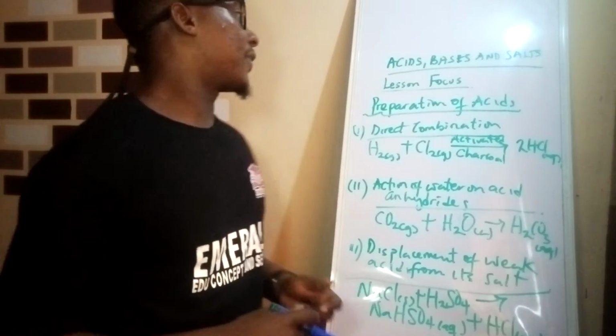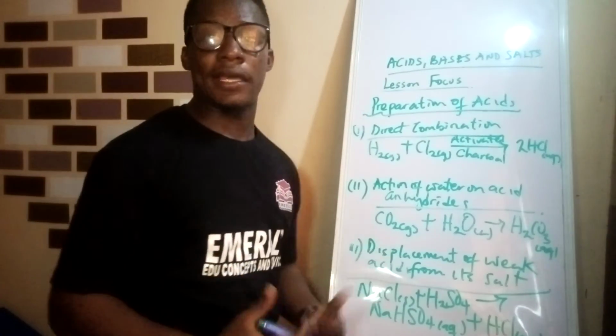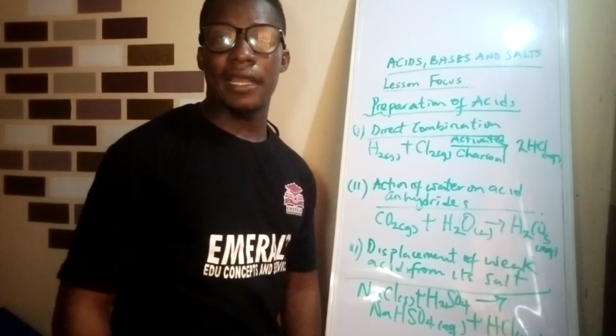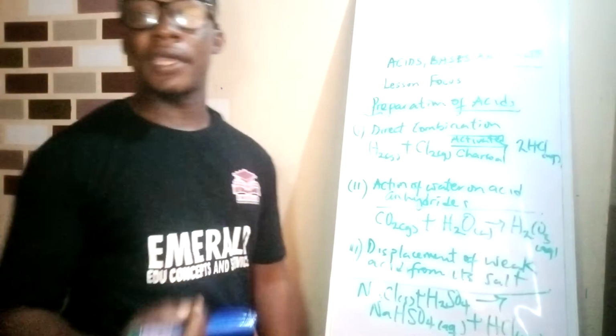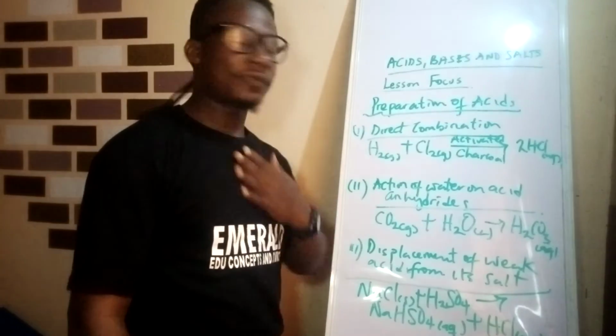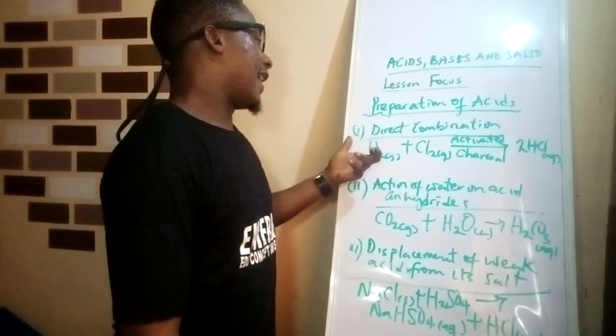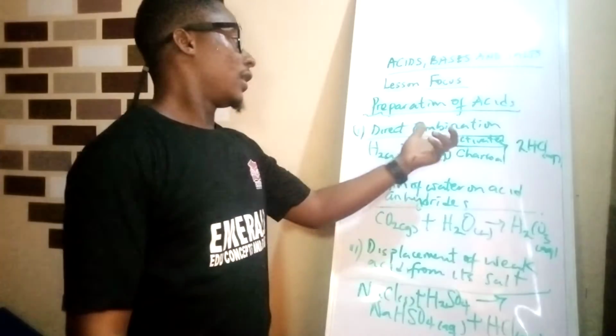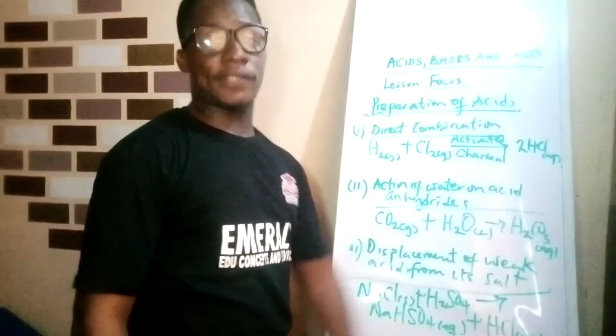Okay, there are three major ways to prepare an acid. So let's go to preparation of an acid. Number one is direct combination. An example is when hydrogen reacts with chlorine to form HCl.